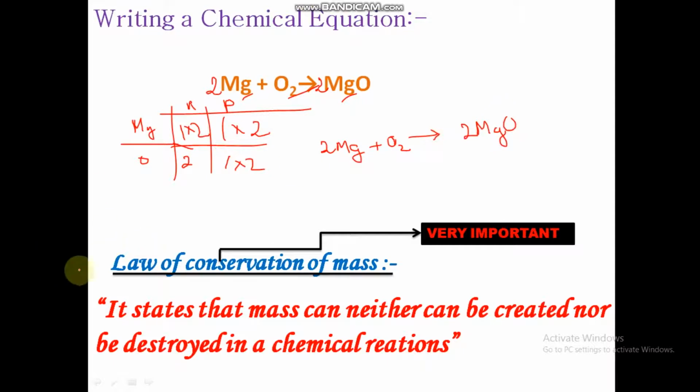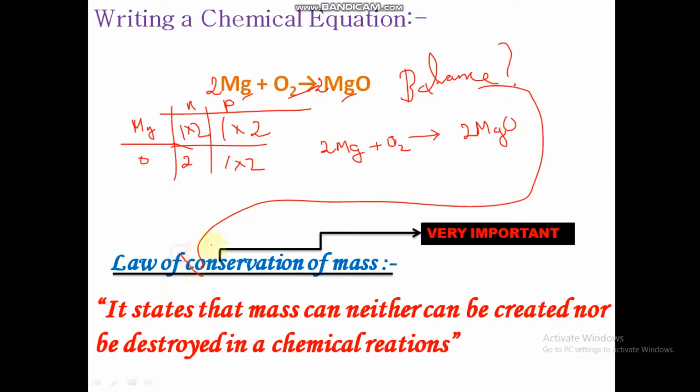Okay, balanced. So why should we balance it? That is the main question. Why should we balance? Because to obey the law of conservation of mass. It states that mass can neither be created nor destroyed in a chemical reaction. Guys, this is very important. Please make a note of it.